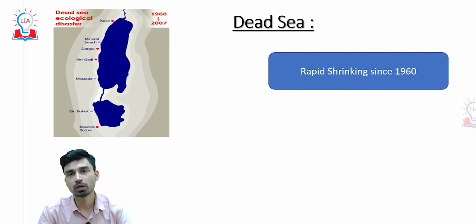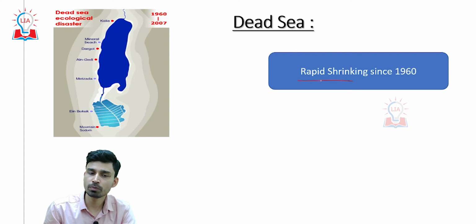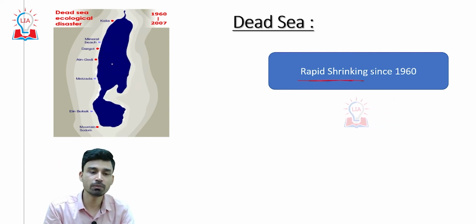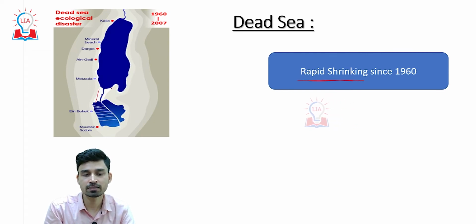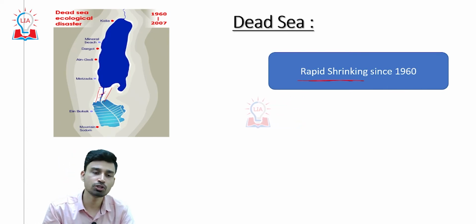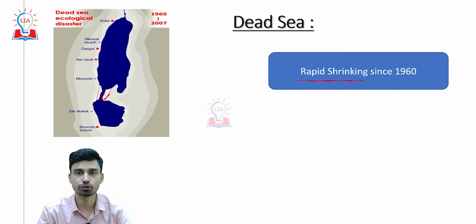So, what is the concern regarding the Dead Sea? The same concern that we have seen with respect to the Aral Sea can also be seen in the case of the Dead Sea. The Dead Sea has been rapidly shrinking since the 1960s. If you look at this particular map here, you can see how the Dead Sea has been sinking, especially in the southern region. This region was earlier occupied by water, but gradually it has been shrinking away, and now just a small channel remains in this portion.